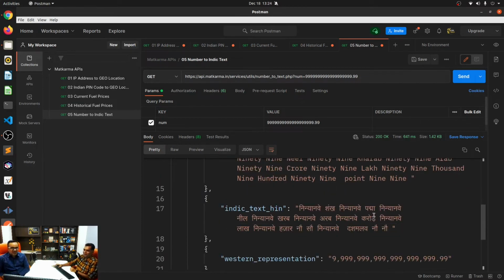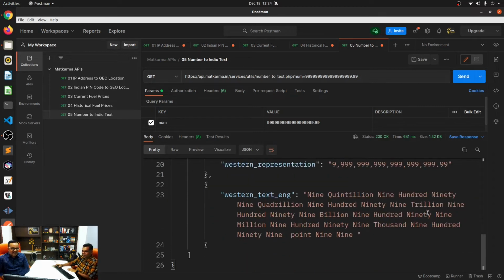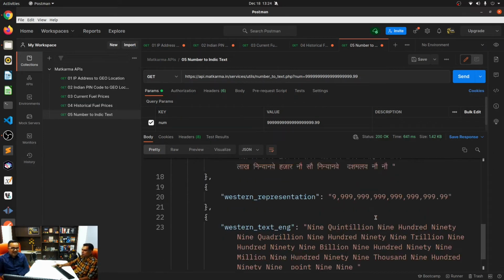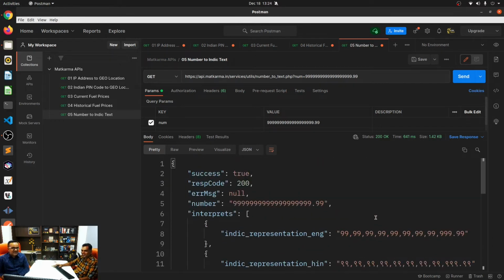Yeah. So this is the Indic representation. This is Hindi. 99 Shank, 99 Padma, 99 Neel, 99, and so on and so forth. And then the same thing, Quintillion. Yeah. And the same thing in English. How cool is that? Yeah. I think the last one is quite useful for the students also. Or learners. For learners also. Hindi, yeah. I mean, you can see.